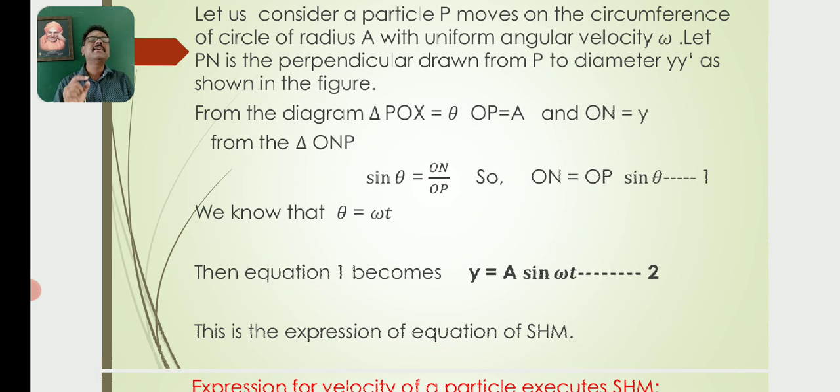So y is equal to a sin omega t. Let this be equation number 2. This is the equation of simple harmonic motion: y is equal to a sin omega t is the simple harmonic equation.